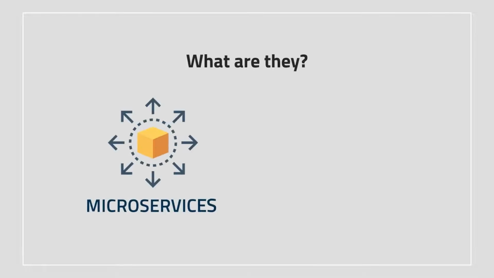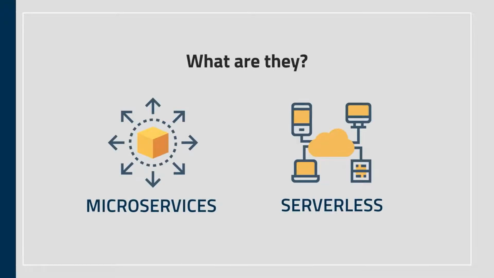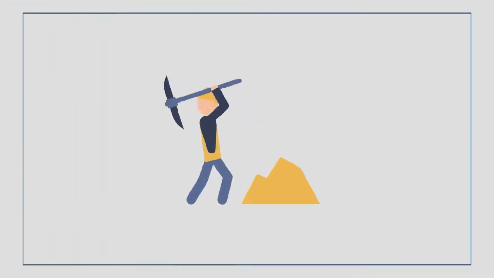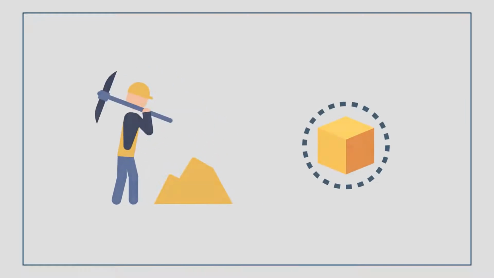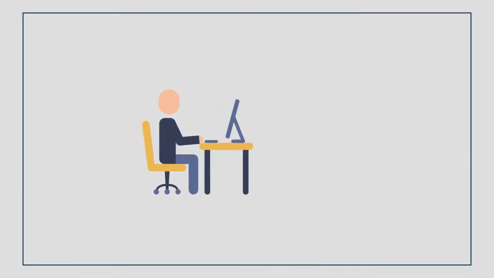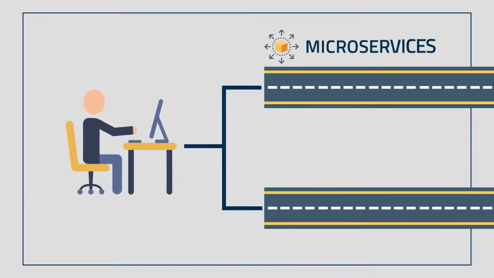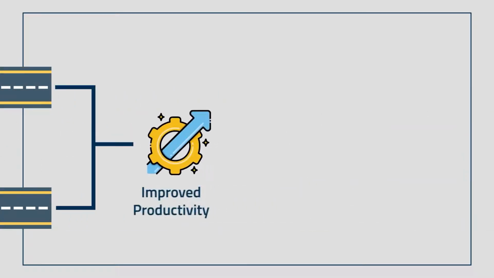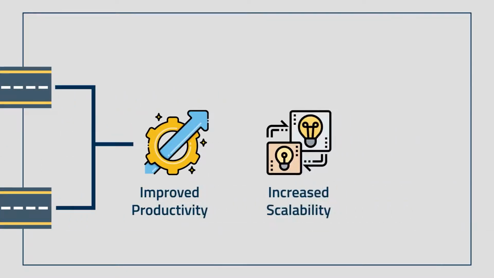Your first question as we start this video should be, what are they? Microservices and serverless. If you are looking to modernize your architecture, move away from monoliths, and build your own software solution, you'll have two roads you can take: microservices or serverless. At the end of each road, you will find improved developer productivity, increased scalability, and quick deployment.